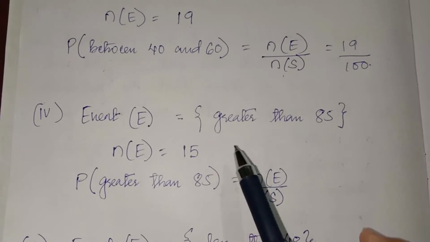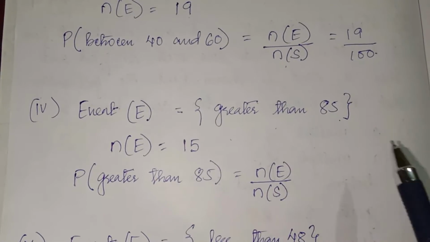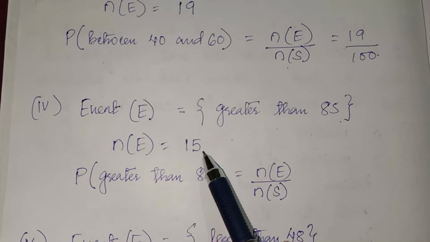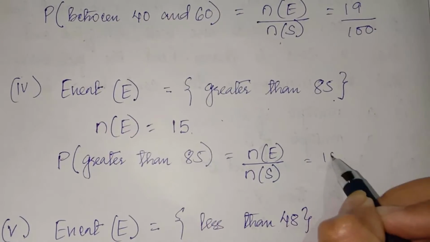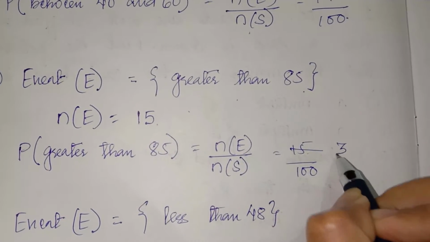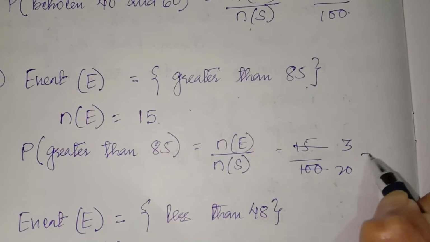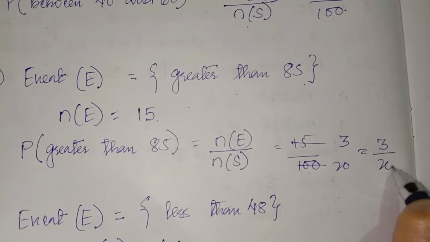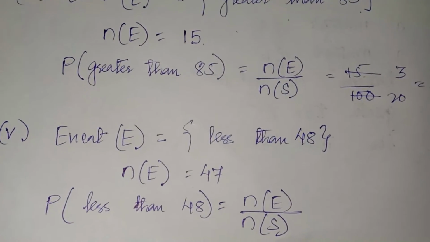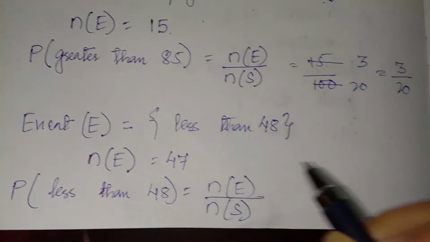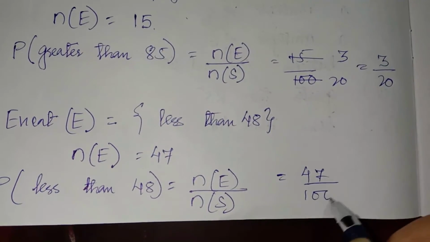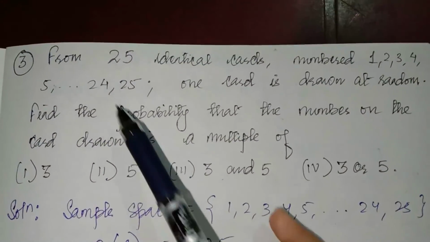Next one is greater than 85. Greater than 85: 86, 87, 88 till 100, there are 15 numbers. So 15 by 100, you can cancel with 5. 5 3s are 15, 5 2s are 10. So answer is 3 by 20. Next is less than 48. So you have to consider till 47. So there are 47 numbers. 47 by 100.